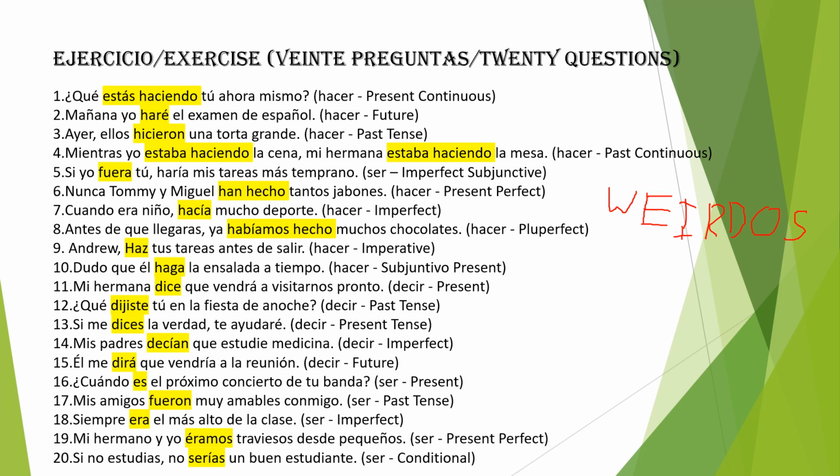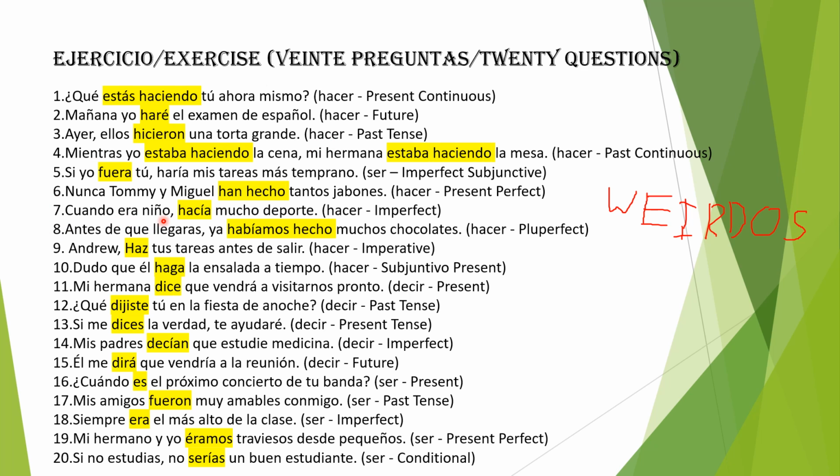Nunca Tommy y Miguel han hecho tantos jabones. Tommy and Miguel have never made so many soaps. Tantos jabones. Tantos, so many jabones, soaps. I should also point out that the singular form of this noun here, jabón, always has an accent over the O, but that accent over the O disappears in the plural form, okay?